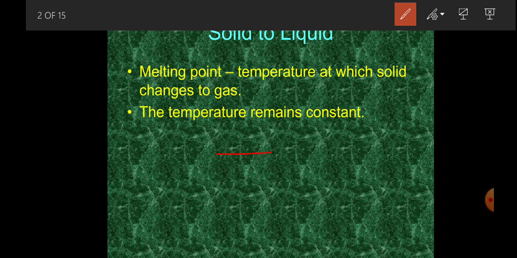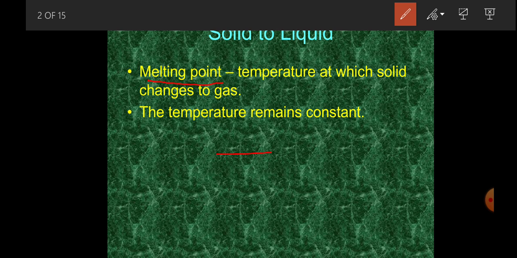The change of state from solid to liquid happens at a temperature called the melting point. The temperature at which a solid changes to liquid is called the melting point. So when you are supplying heat to ice and the ice starts to melt, at that temperature it's melting. That's what we call melting point.